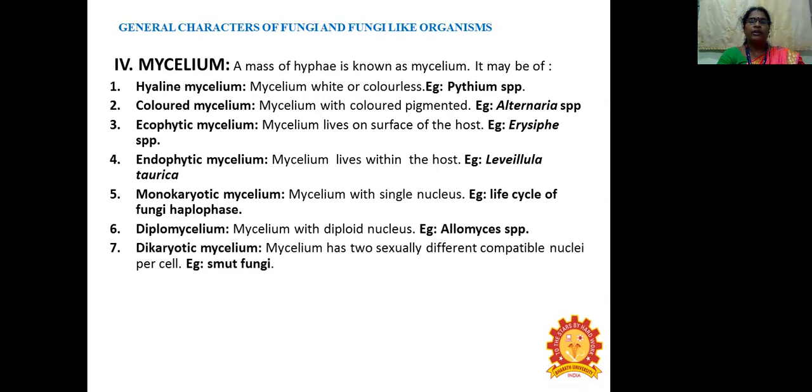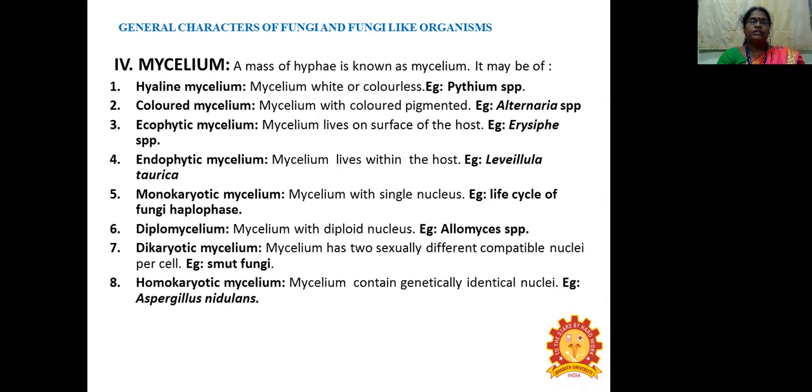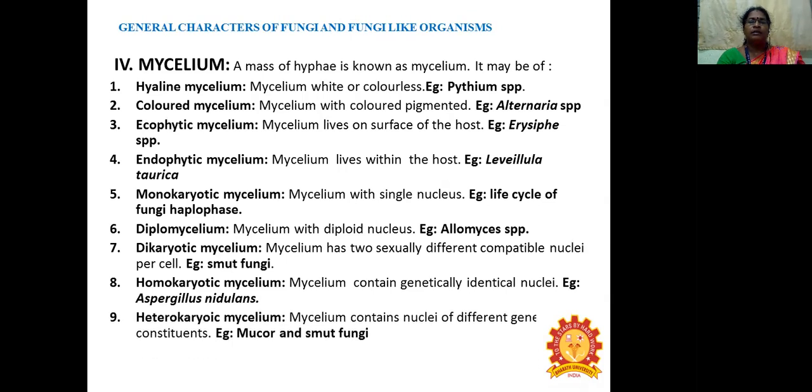The seventh one is dikaryotic mycelium: mycelium that has two sexually different compatible nuclei per cell. Example, smut fungi. The eighth one is homokaryotic mycelium, which contains genetically identical nuclei. Example, Aspergillus nidulans. The ninth one is heterokaryotic mycelium: mycelium containing nuclei of different genetic constitution. Example, Mucor and smut fungi.